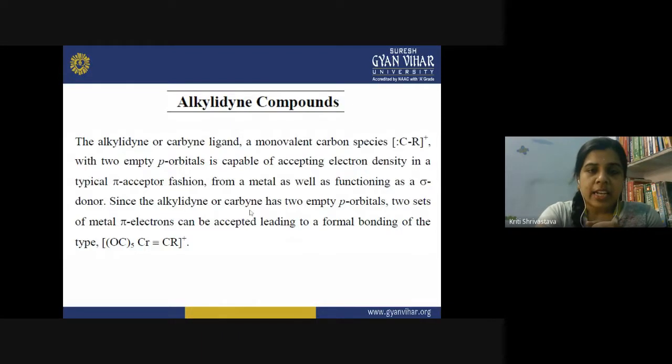Since the alkylidyne carbyne has two empty p orbitals, two sets of metal pi electrons can be accepted, and this leads to the formation of formal bonding of this type. So here you can see we have a chromium metal forming a triple bond with the carbon. This is my alkylidyne ligand, and at the same time the chromium is also attached to the 5 carbonyls. So these types of bonding are common, and generally the early transition metals are known to form such complexes.